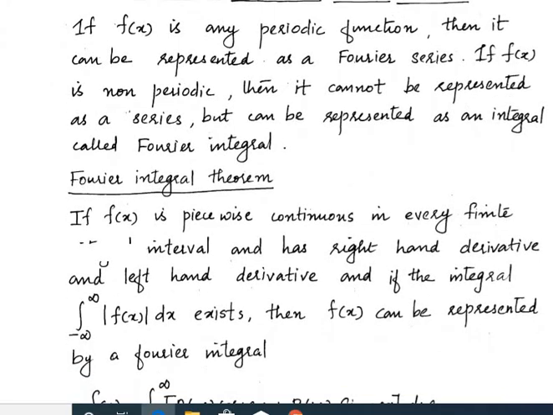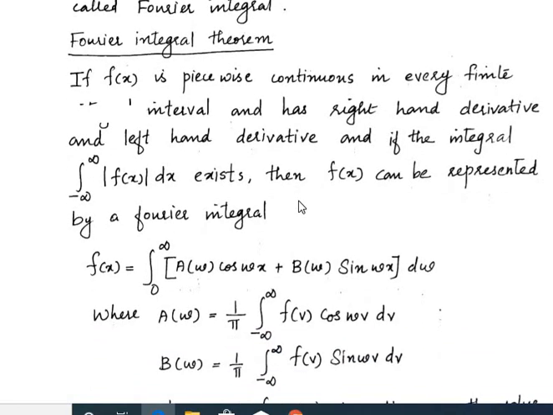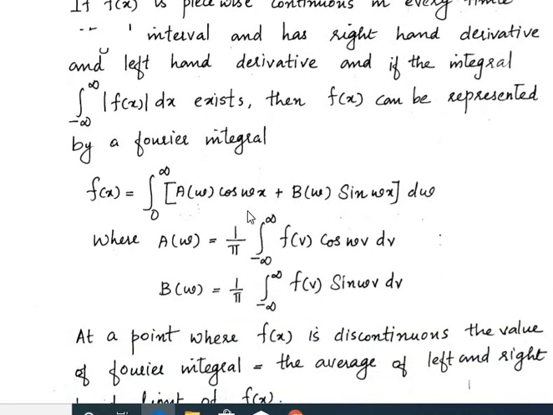Fourier integral theorem says that if f of x is piecewise continuous in every finite interval and has right hand derivative and left hand derivative, and if the integral from minus infinity to plus infinity of mod f of x dx exists, then f of x can be represented by a Fourier integral. f of x equals integral 0 to infinity of a omega cos omega x plus b omega sin omega x d omega, where a omega equals 1 by pi integral minus infinity to plus infinity f of v cos omega v dv, and b omega equals 1 by pi integral minus infinity to plus infinity f of v sin omega v dv.